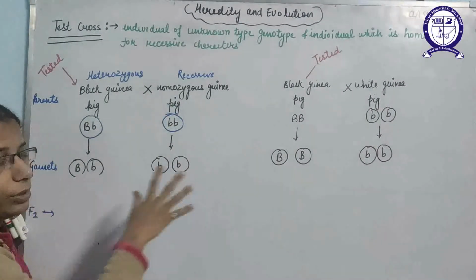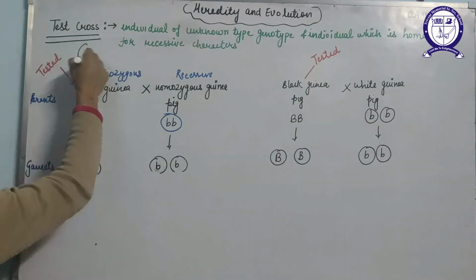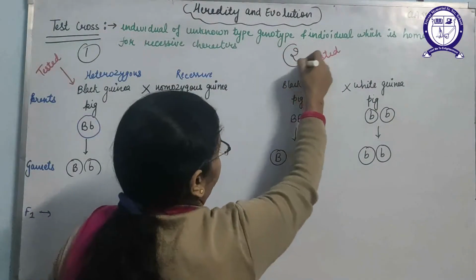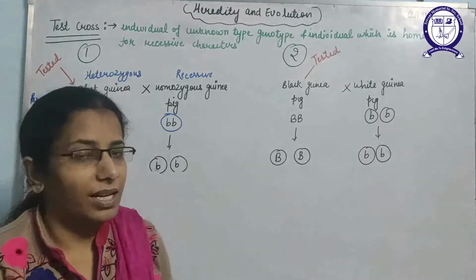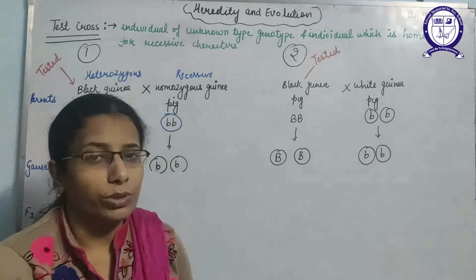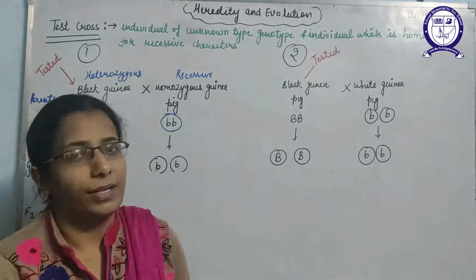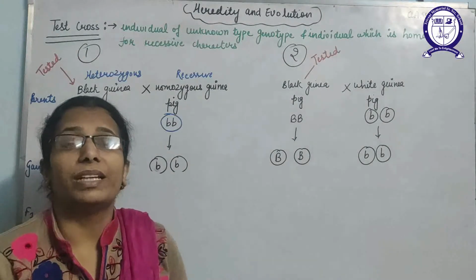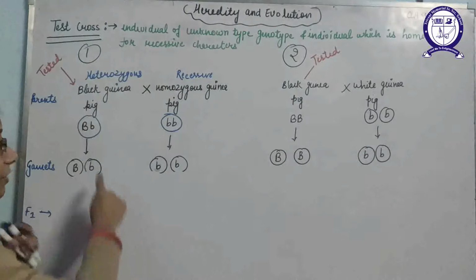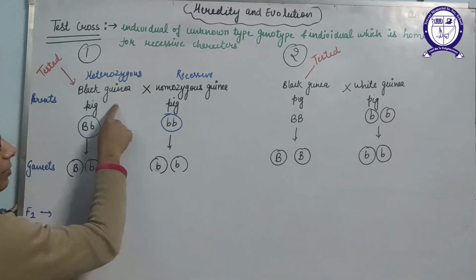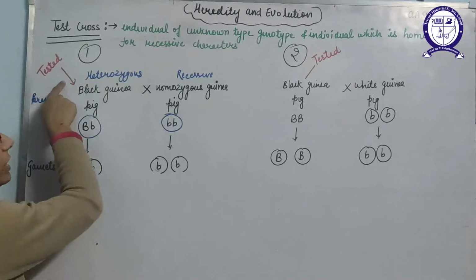So I have taken two conditions here. First example I have taken this one and second example I have taken this one. Why? Because we are going to test the unknown genotype of an organism, but that unknown genotype may be homozygous or heterozygous. What will these words indicate here? So in the first case I have taken black guinea pigs that are heterozygous, whose genotype we need to test.